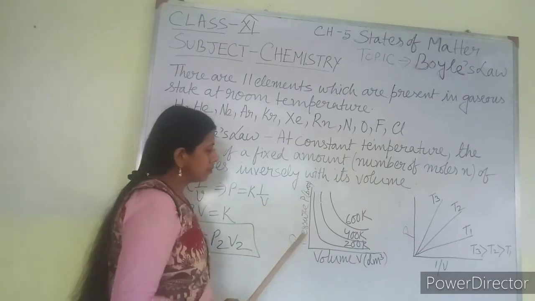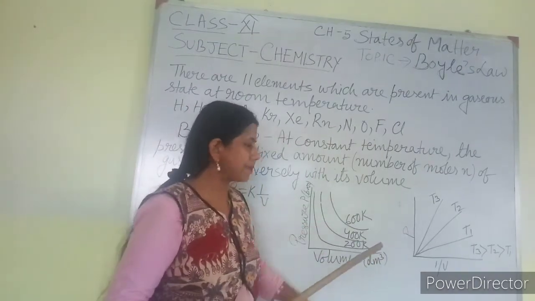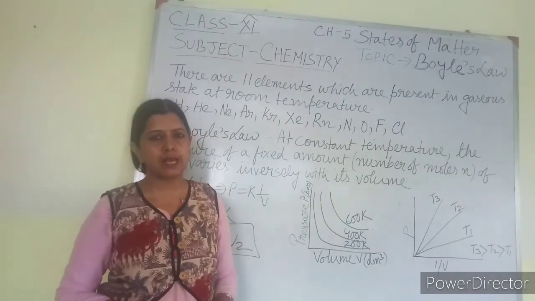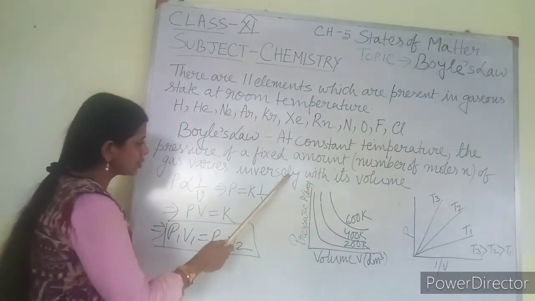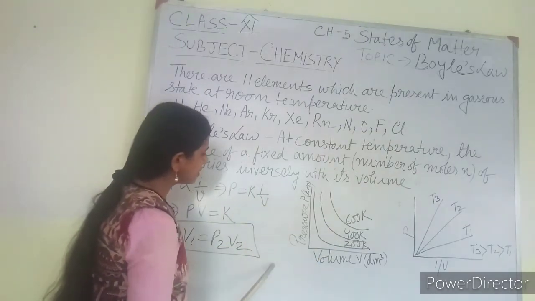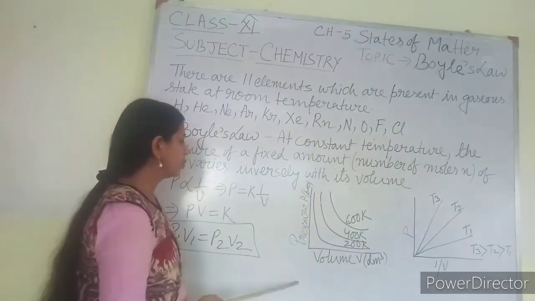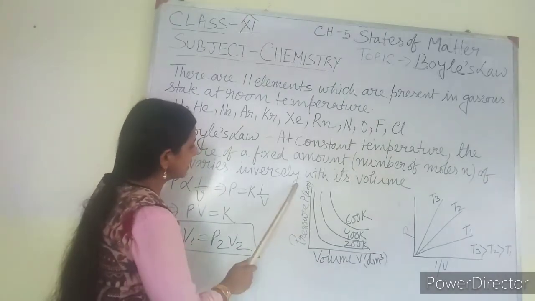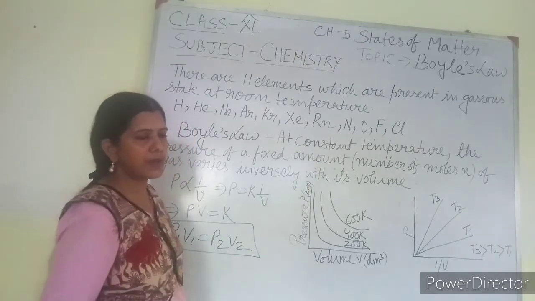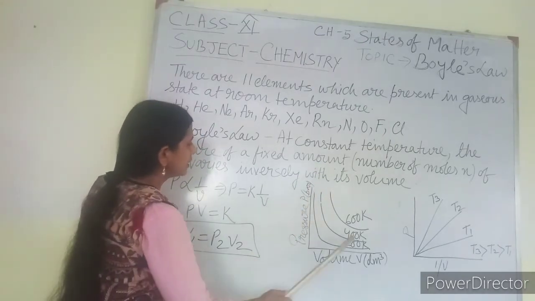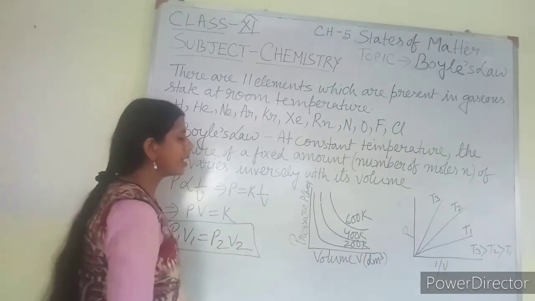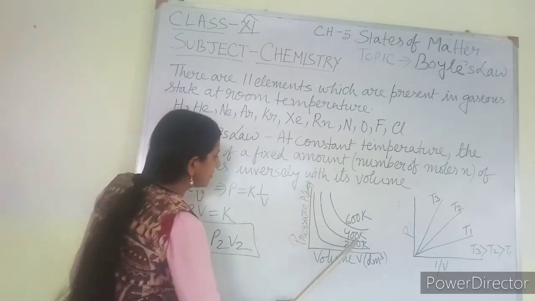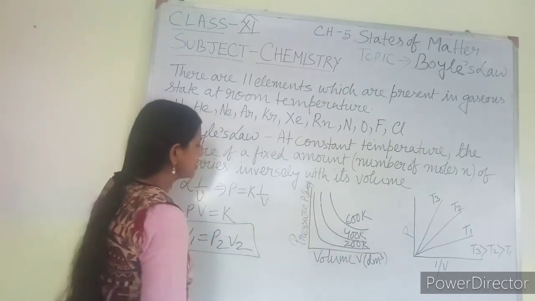Now I have drawn two graphs here. You can find them. These graphs also have importance in this chapter. Boyle drew the graph between pressure of a gas against volume, with volume taken in decimeter cube and pressure in bar. He found that at different temperatures there are different curves: at 600 Kelvin this is the curve, at 400 Kelvin this is the curve, at 200 Kelvin this is the curve.